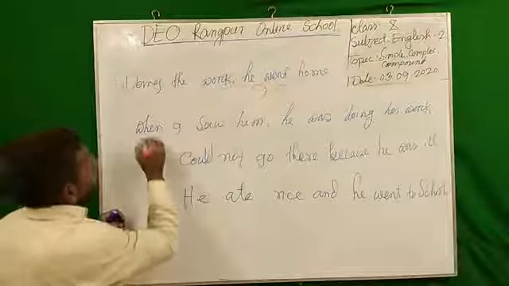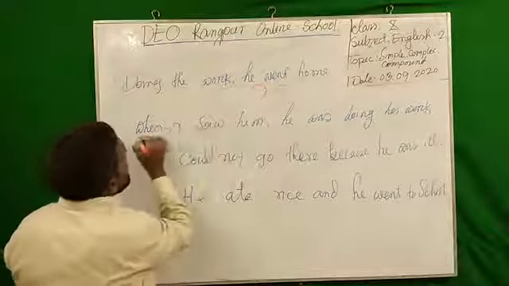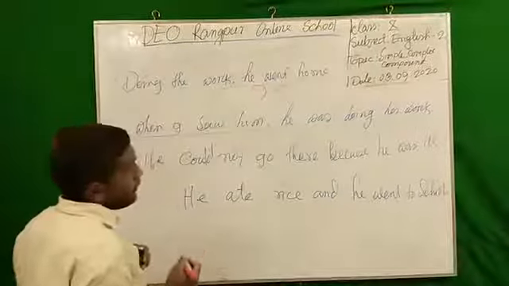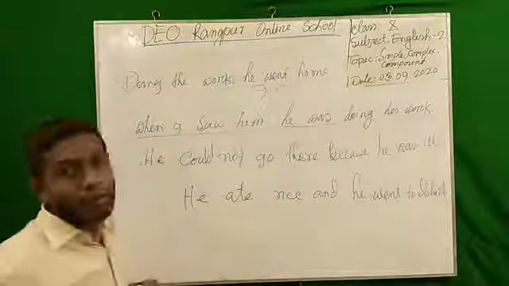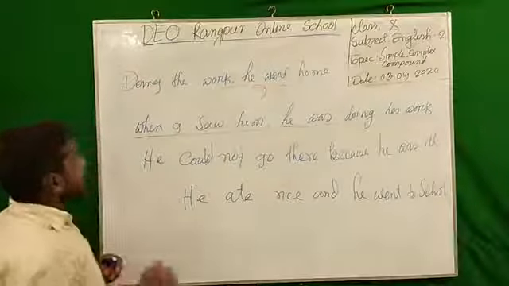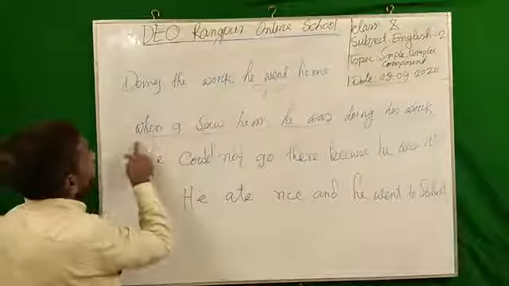Now here, when I saw him: here is a subject and a predicate, so this is a clause. Again we have a subject and predicate, so this is another clause. But before this clause there is a clause marker here.